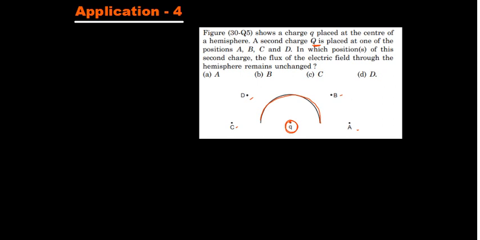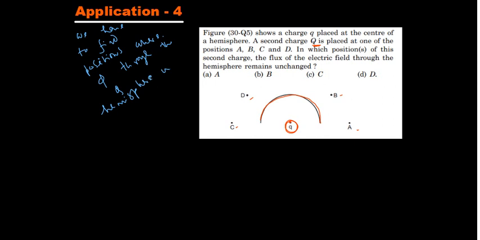That means we have to find the positions where flux due to capital Q through the hemisphere will be 0.